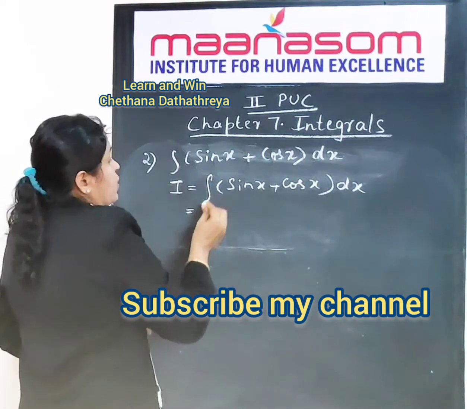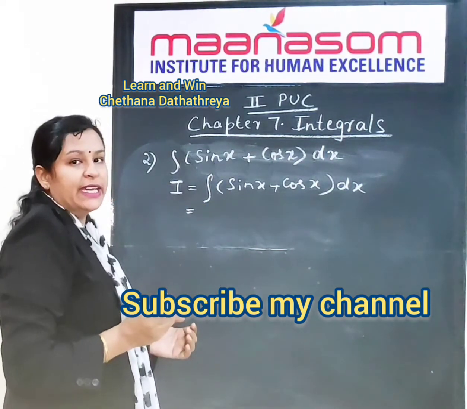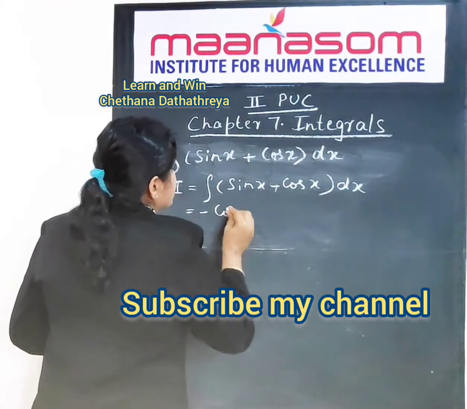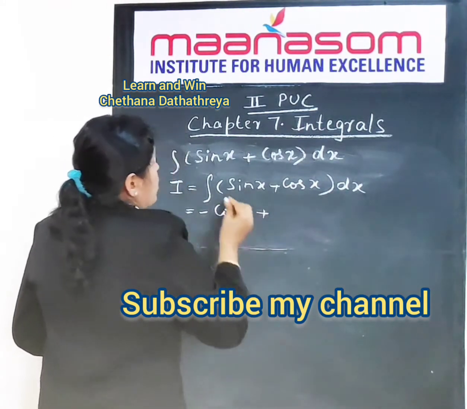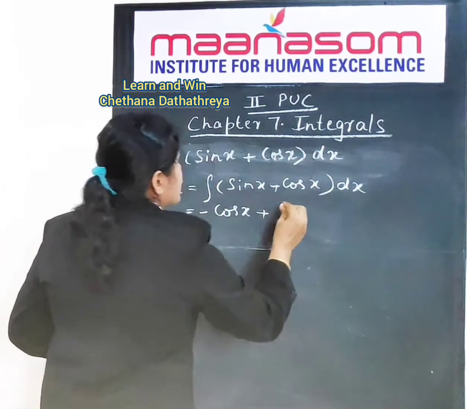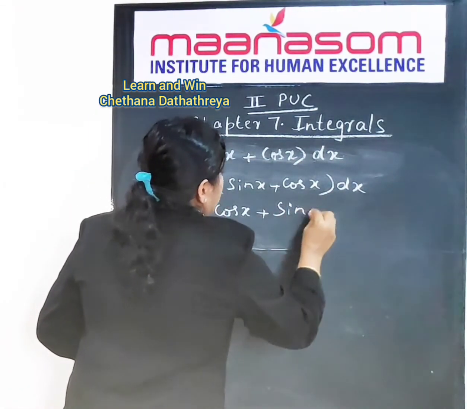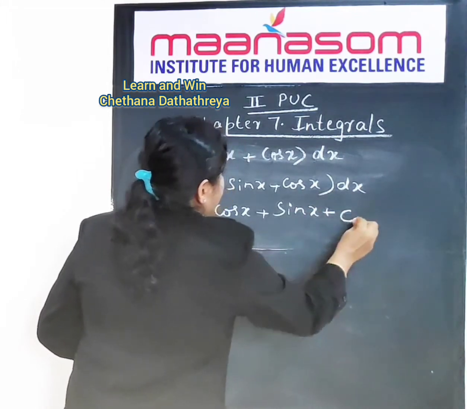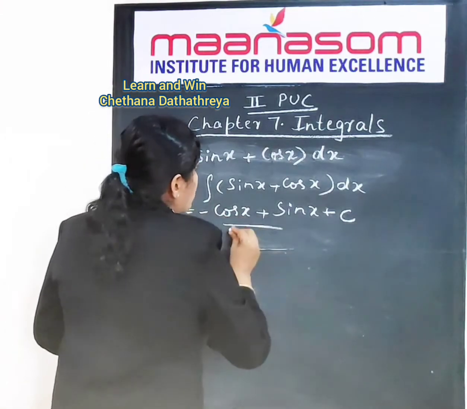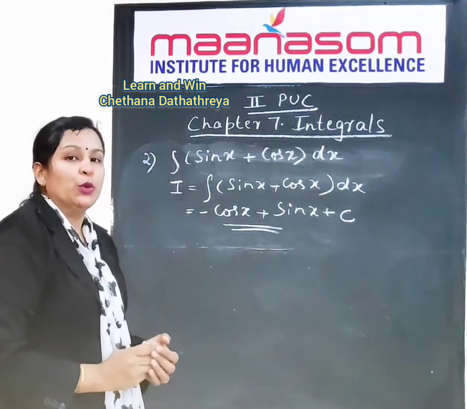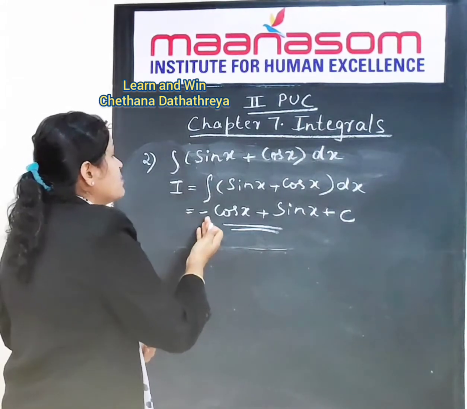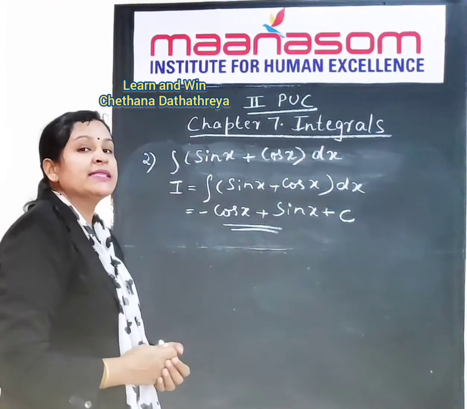So this will be, what is the integral of sin x? The integral of sin x is minus cos x plus, what is the integral of cos x? Yes, the integral of cos x is sin x plus c. C is the constant of integration. So this is the required answer for our problem number 2. Hence we have solved problem number 2. So the answer is minus cos x plus sin x plus c.